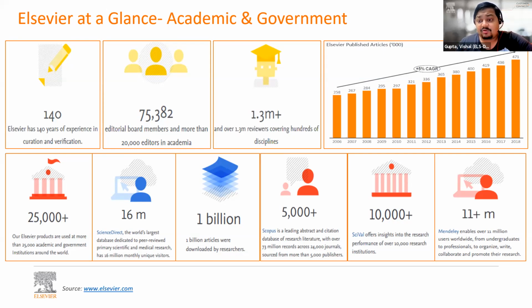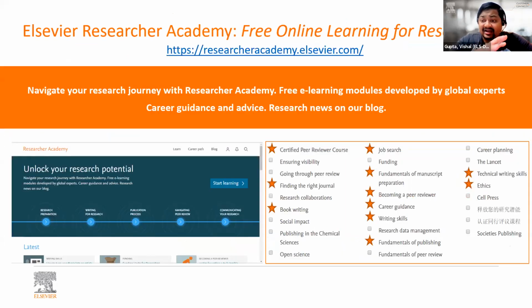Not only do we provide such tools and content to researchers, but we also support the development of researchers as a whole. We have an entire website which is called Elsevier Researcher Academy. This is a completely free website that we have designed. On this website, you will find certified courses from global experts. Courses like finding the right journal, how to write a book, how to write a research article, what are research ethics, how to become a peer reviewer, and many such courses.